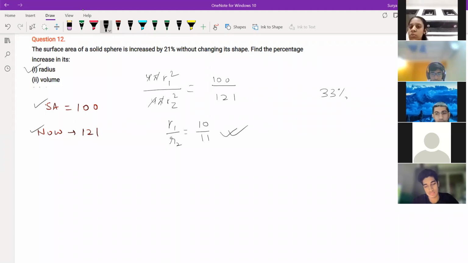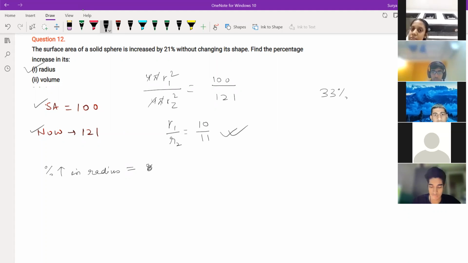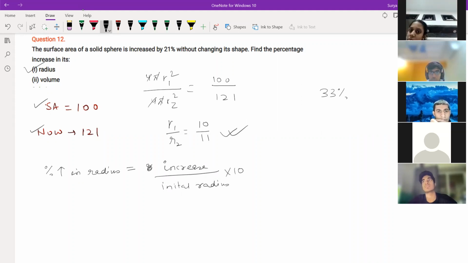So what is the percentage increase in radius? Percentage increase is equal to the increase divided by the initial radius into 100.